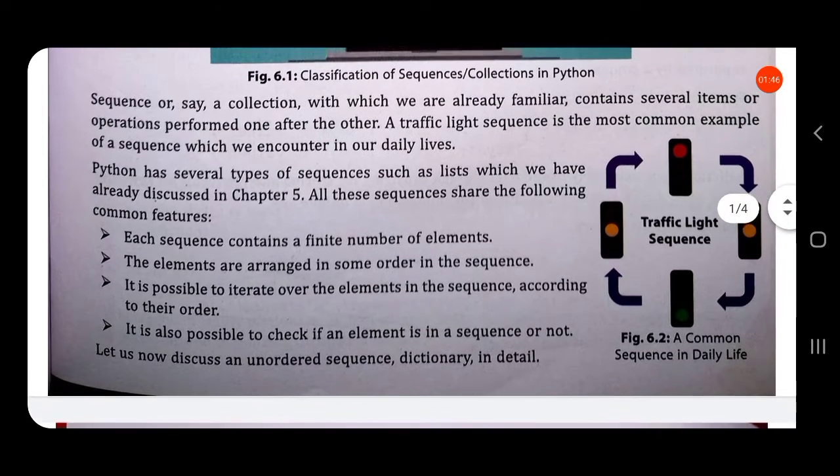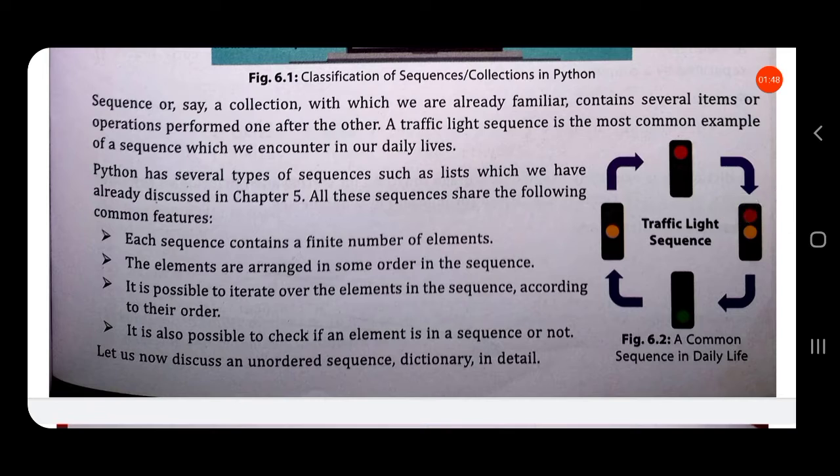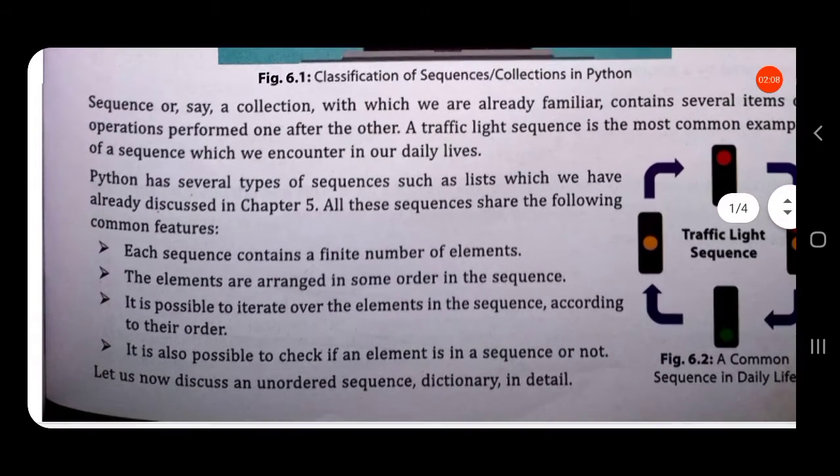Python has several types of sequence, such as list, which we have already studied in the last chapter. All these sequences share the following common features. Each sequence contains a finite number of elements. The elements are arranged in some order.